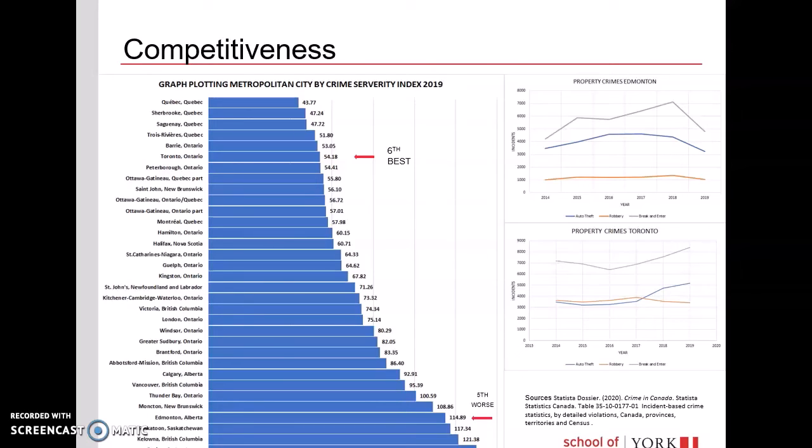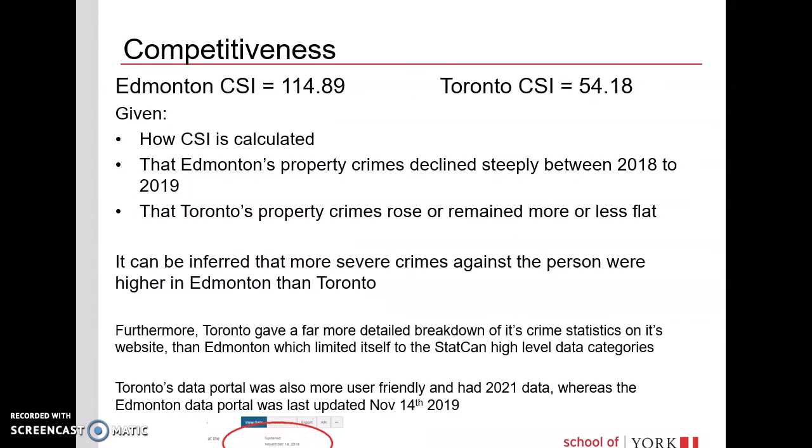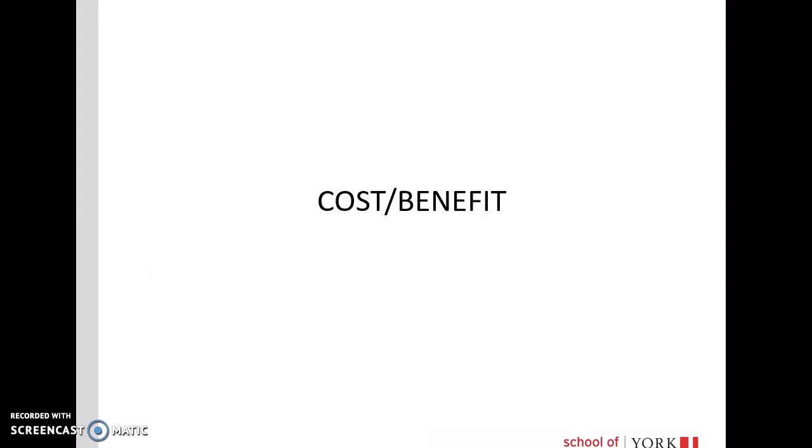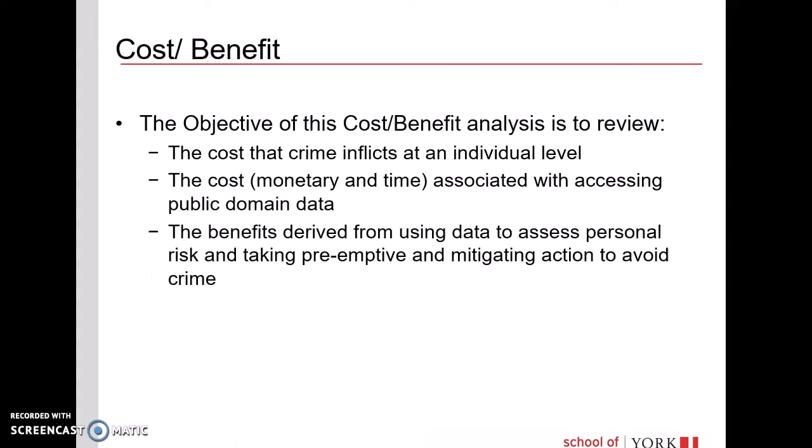This is despite the fact that property crimes in Toronto were increasing or almost flat between 2018 and 2019, whereas property crimes in Edmonton were decreasing over the same period. Given how CSI is calculated, it can be inferred that more severe crimes against a person are higher in Edmonton than Toronto. Furthermore, Toronto gave a far more detailed breakdown of its crime statistics on its website, and its data was more updated. Turning now to cost-benefit.